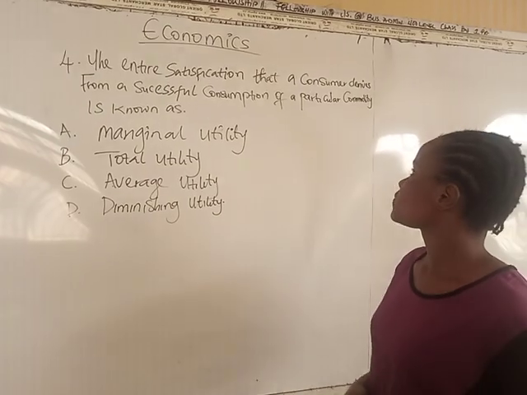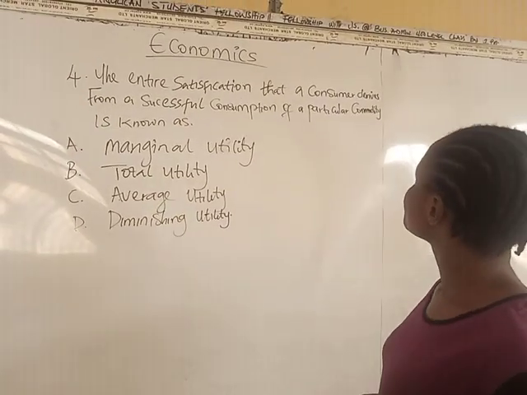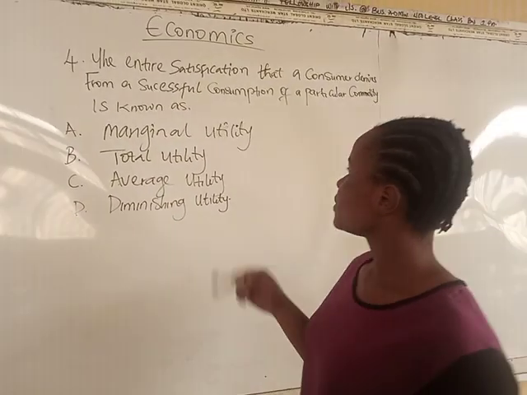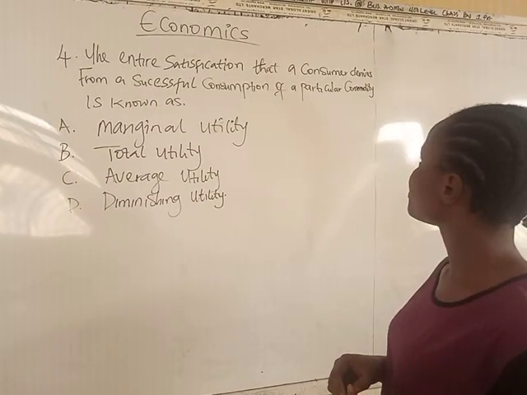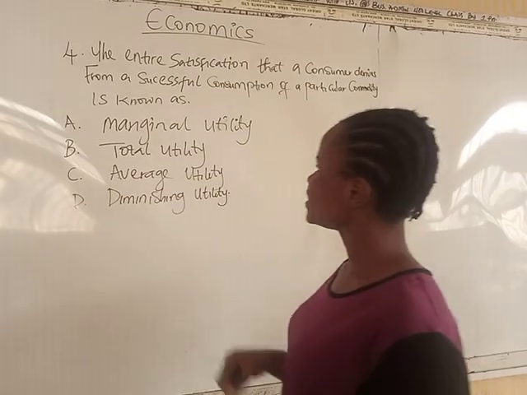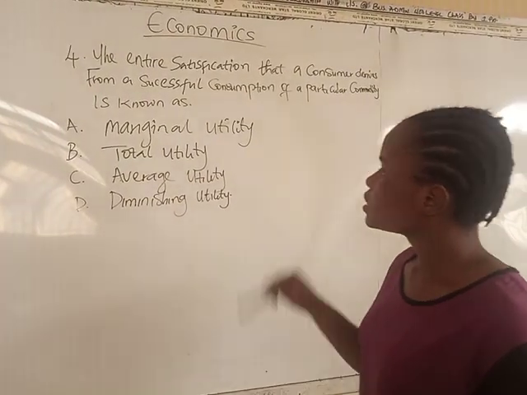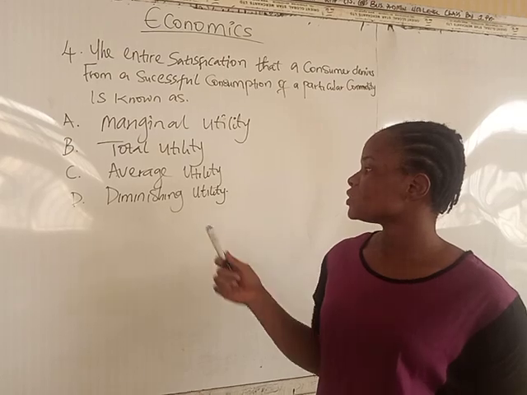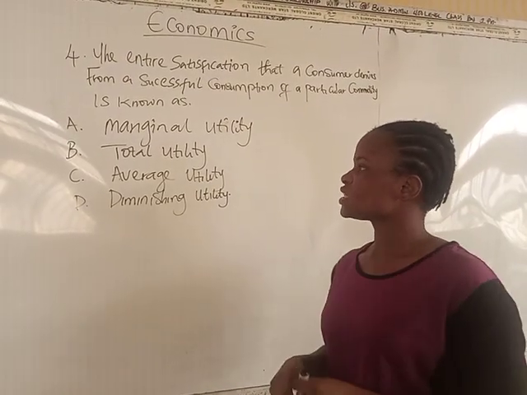So we go over to question number 4. The entire satisfaction that a consumer derives from a successful consumption of a particular commodity is known as. Our options here are marginal utility, total utility, average utility, and diminishing utility.